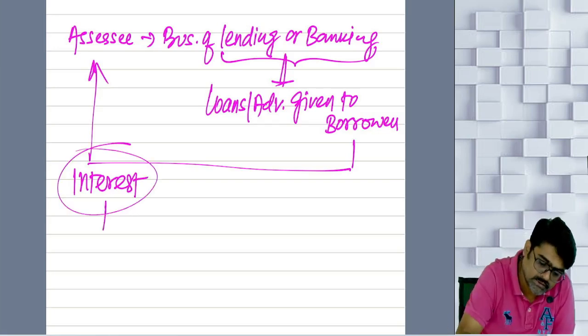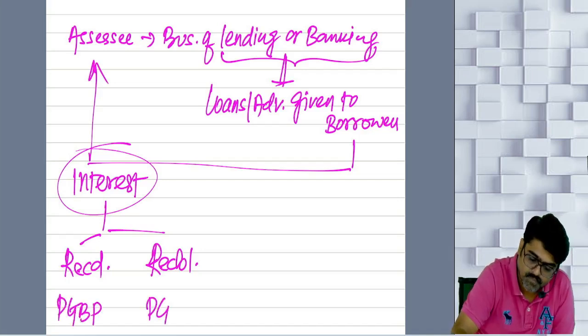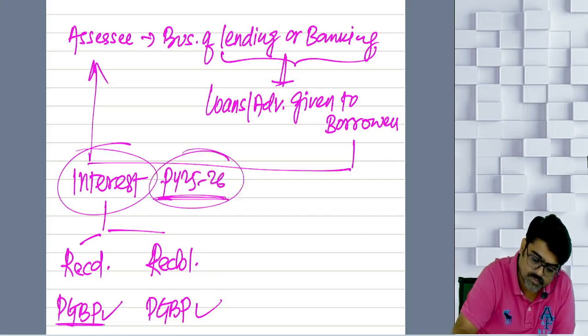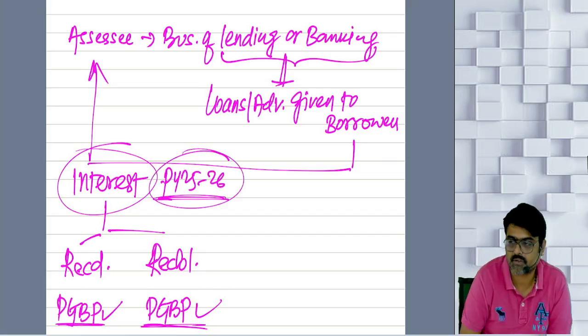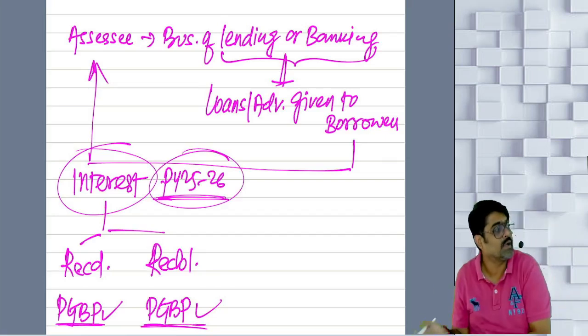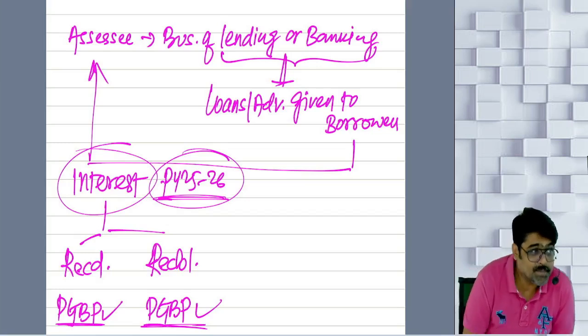That interest, whether received or receivable, will be taxable as which income? PGBP income. Whatever interest for previous year 25-26 will be there, will be taken as PGBP income for 25-26. Whether the interest is received or receivable, it will be taken as my PGBP income.